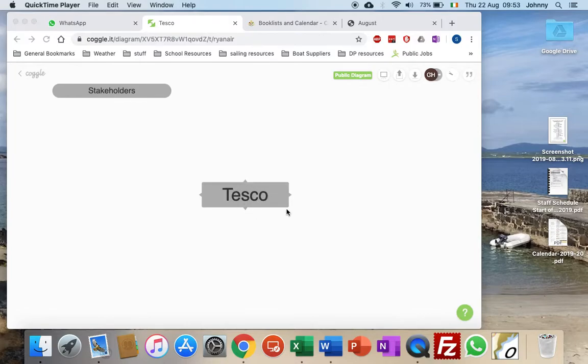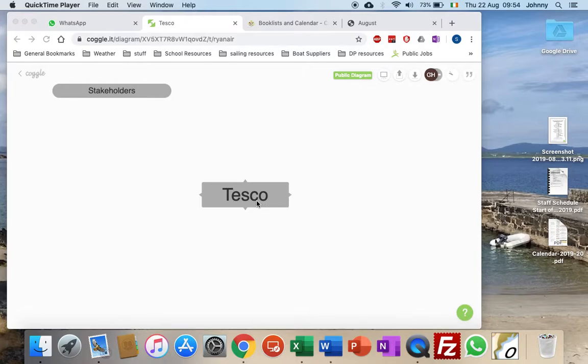To use this, you'll have to go to coggle.it, create an account for yourself, and then you can start making these diagrams that you'll be able to use. They make a graphical representation of a whole series of concepts. Sometimes you might find it easier to remember if you see a picture of it rather than if you see it written down on paper in notes.